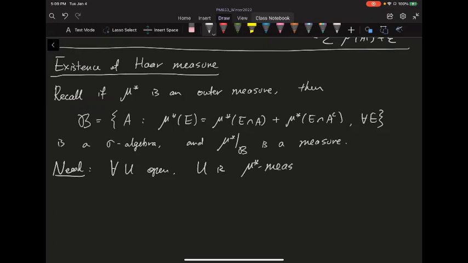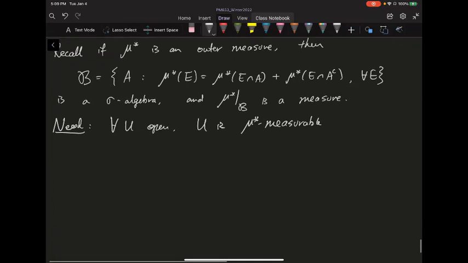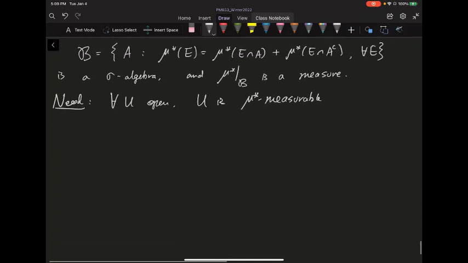So it's mu star measurable. By mu star measurable, I mean it satisfies this equality. I need to show that for every E, this equality holds. Without loss of generality, by a standard trick from measure theory, we may assume that mu star of E is less than infinity. If it's infinity, there's nothing to show.